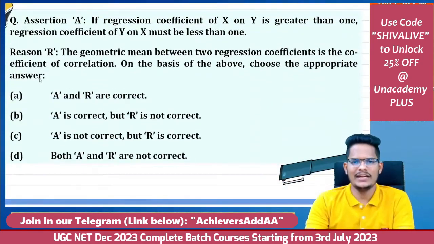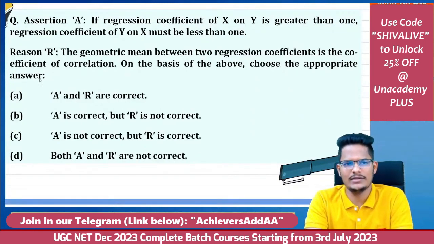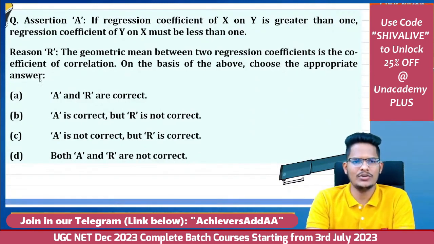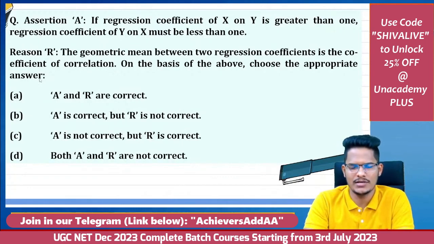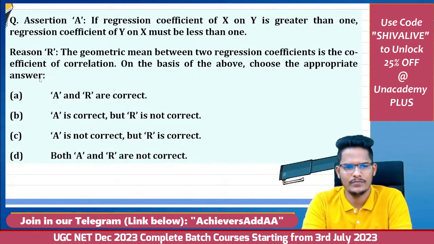Option D. If the regression coefficient of x on y is greater than 1 and the regression coefficient of y on x is less than 1, then the geometric mean between the two regression coefficients is the coefficient of correlation. On the basis of the above, choose the appropriate answer. What is the correct one? Super question.